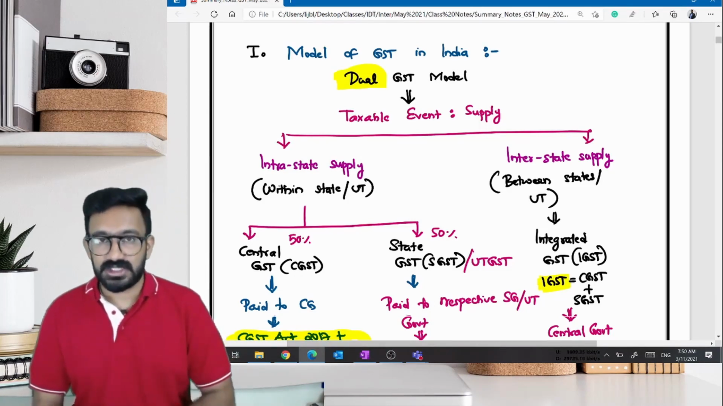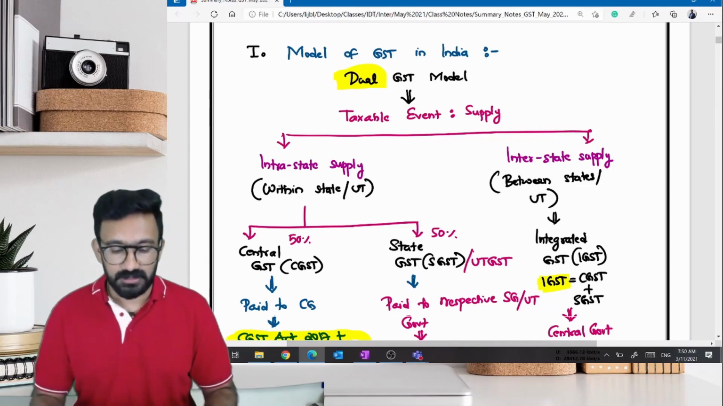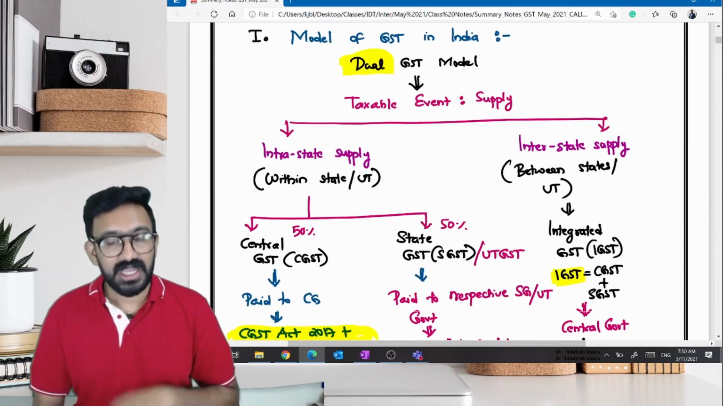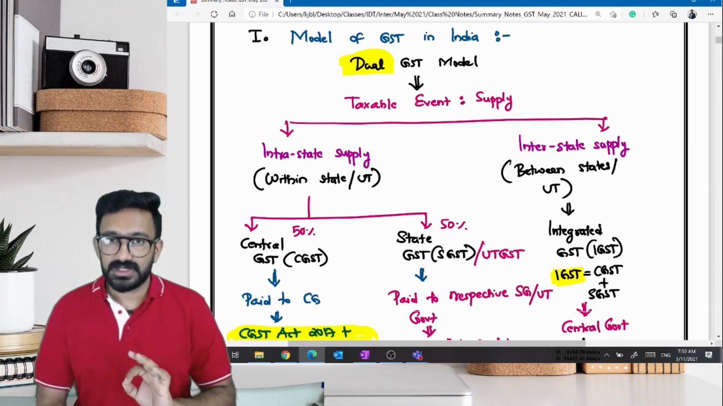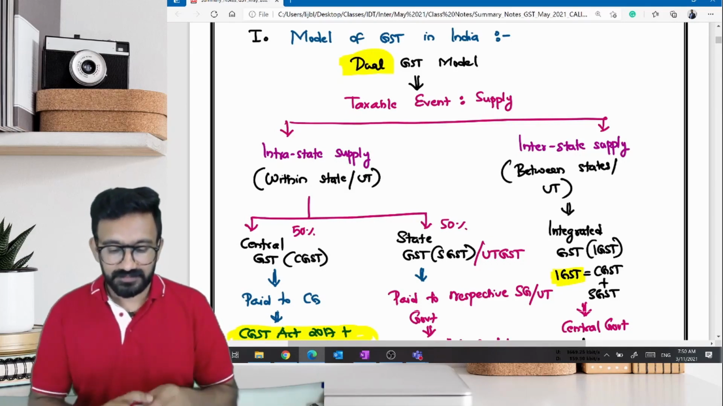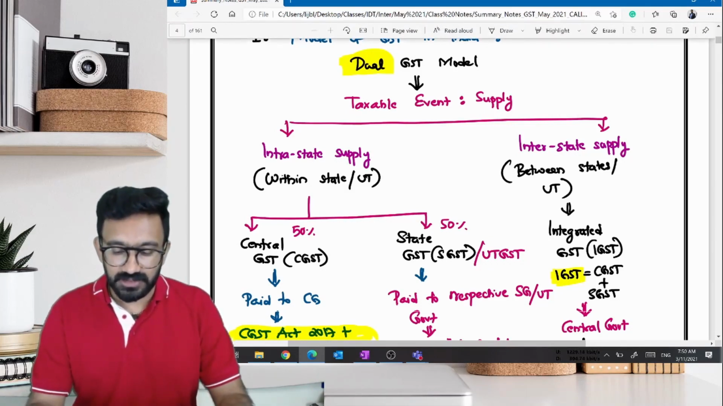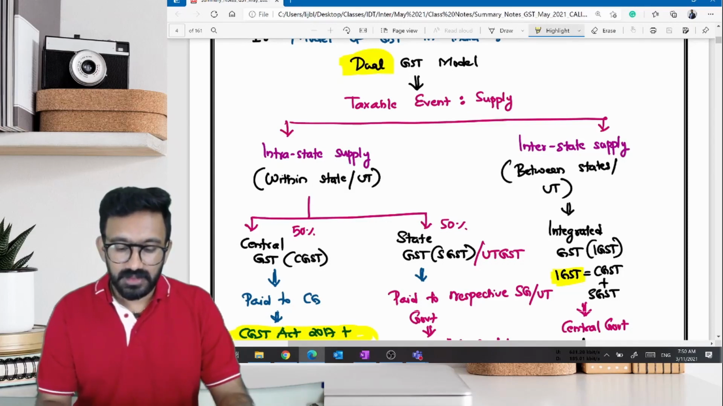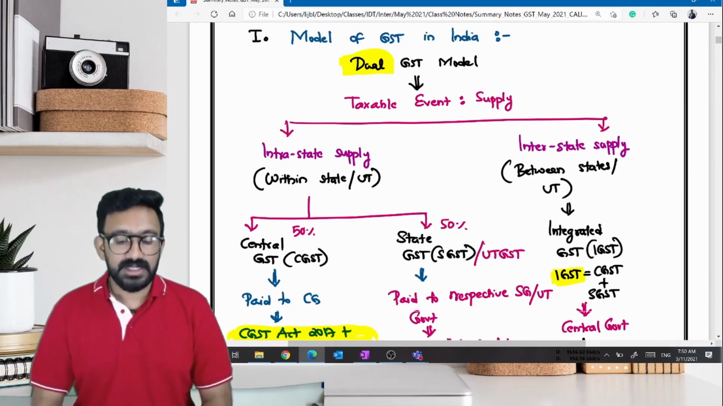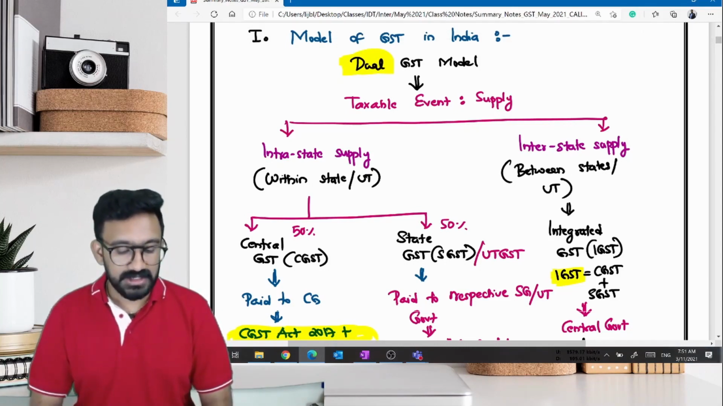What is dual GST model? Let's look into what is dual GST model. In dual GST model, the taxable event. What is the taxable event for GST? It is supply. So the taxable event supply has been classified into two. One is intrastate supply, another one is interstate supply.